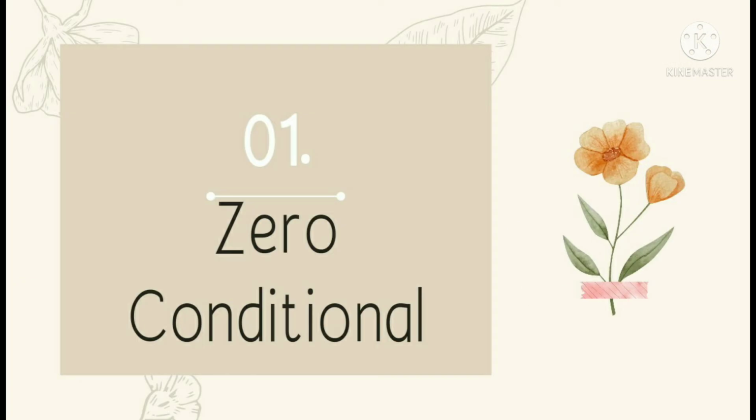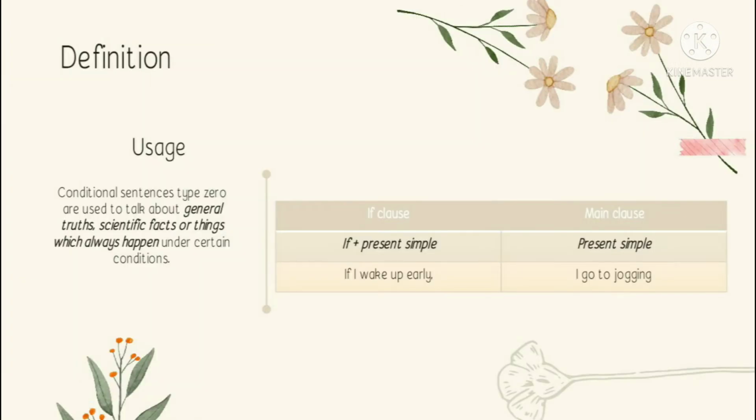First, zero conditional. Here is the definition of zero conditional. Conditional sentence type 0 is used to talk about general truths, scientific facts or things which always happen under certain conditions. And the pattern is, if clause, if plus present simple, and main clause, present simple. With the example, if I wake up early, I go jogging. If I wake up early is the if clause and I go jogging is the main clause.